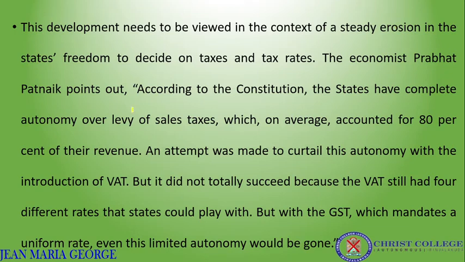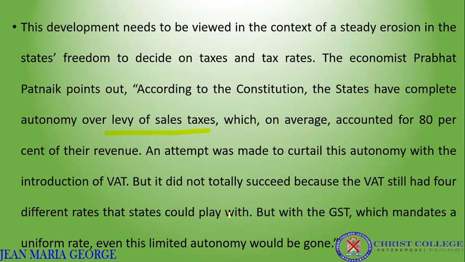The economist Prabhat Patnaik points out that according to the constitution, states have complete autonomy over the levy of sales tax, which accounted for 80% of their revenue. An attempt was made to curtail this autonomy with the introduction of VAT, and this VAT did not totally succeed because it still had 4 rates that states could play with, but the GST, which mandates a uniform rate, limited the autonomy of the states.